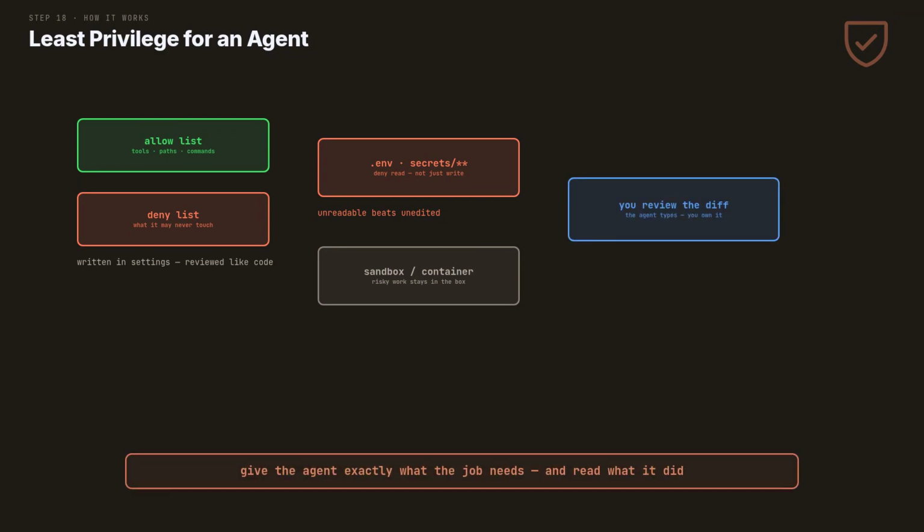And the oldest rule survives. You review every diff before it ships. The agent types, you own it. /permissions shows and edits the rules live. Read it once before your first unattended run.